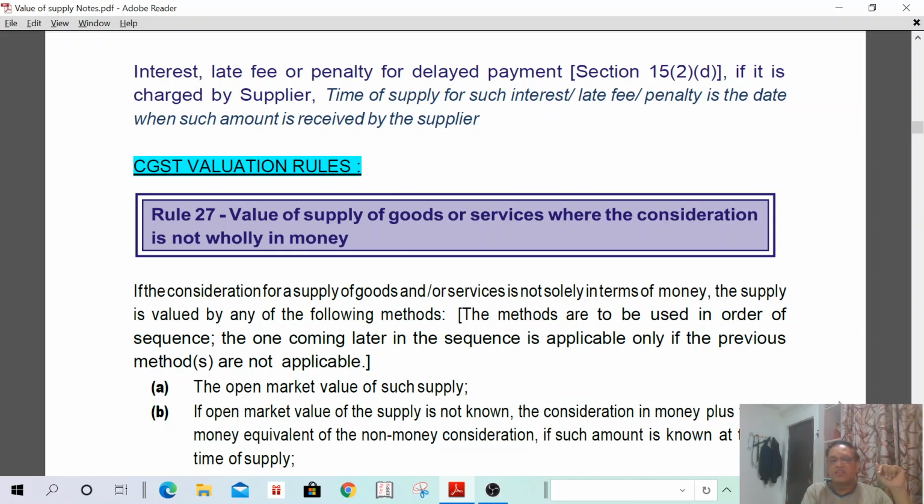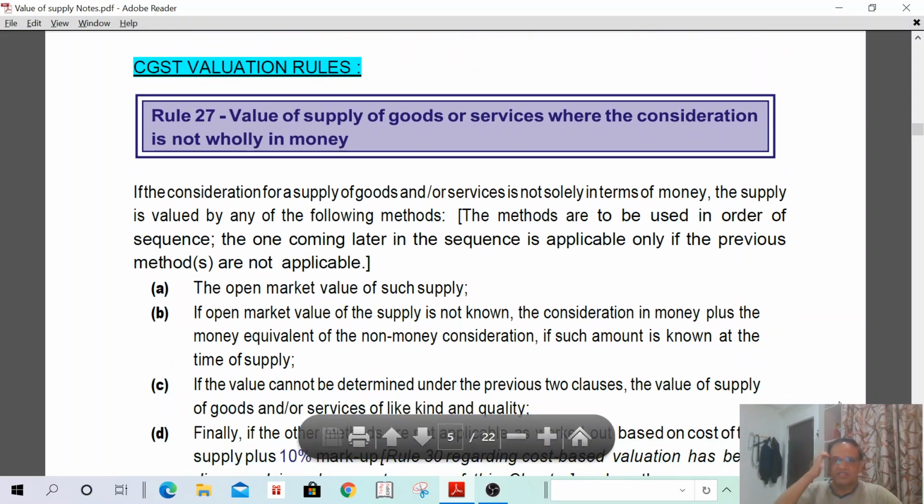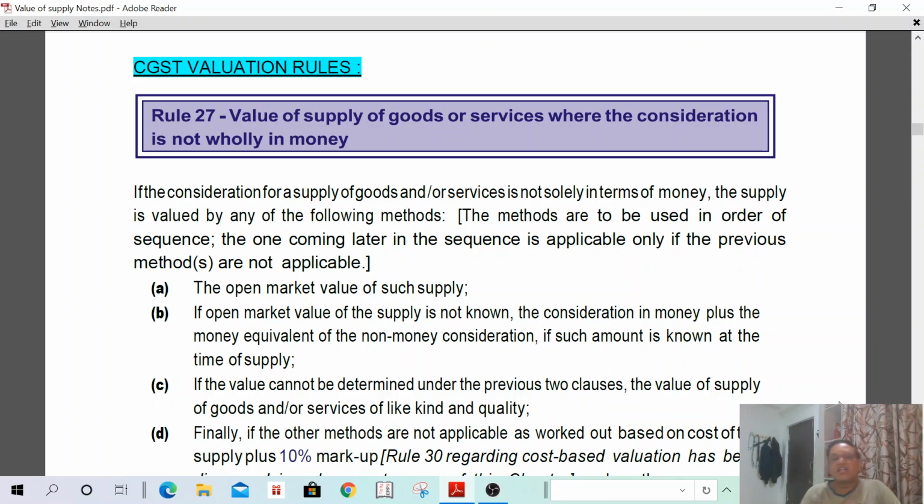Today itself is the time of supply. But in case of interest or penalty, it is the actual date of payment. Understand? Okay. Then CGST valuation rules. That means if the value of supply is not determinable, if it is not possible to ascertain the value of supply, then according to the valuation rules, we can value the supply of goods or services. One by one we are going to discuss.